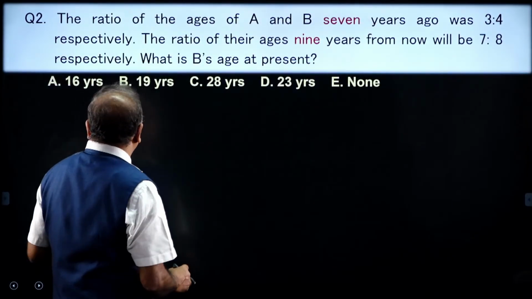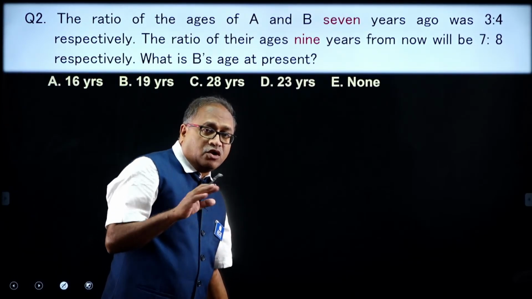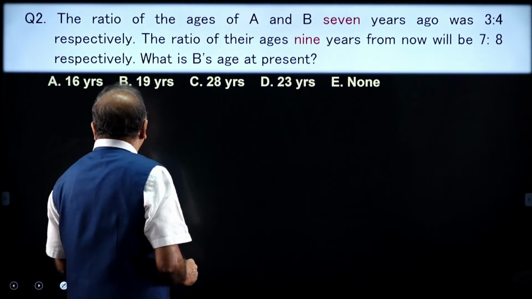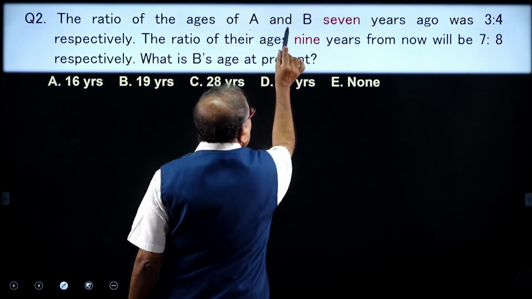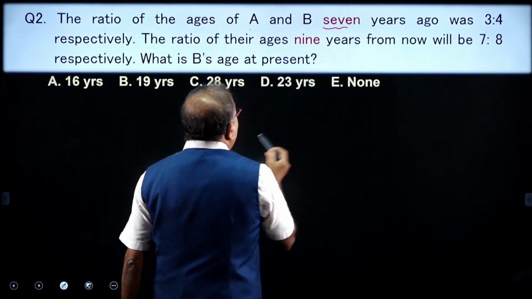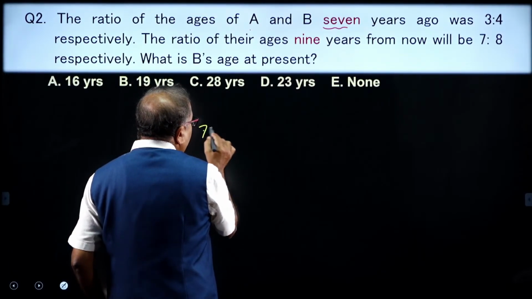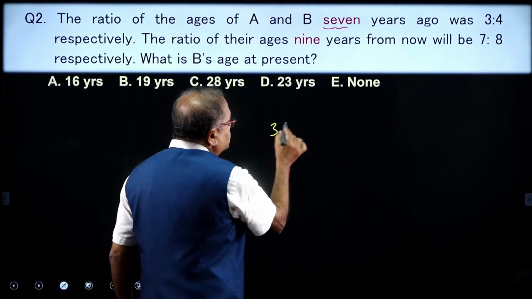Now, coming to the second question over here. Come on my friends, all of us together will read the question, and then I will give you time. The ratio of the age of A and B 7 years ago is 3:4.